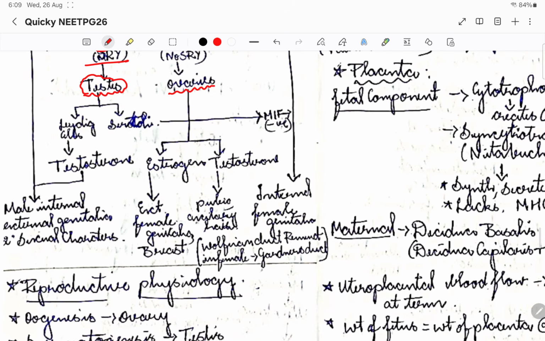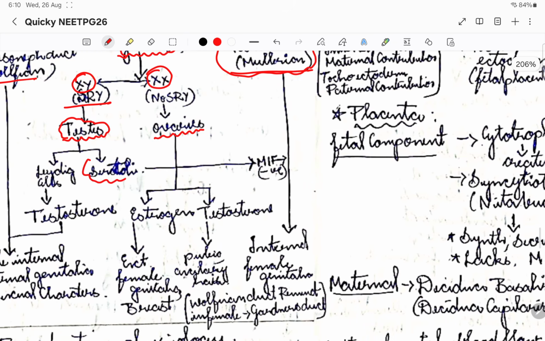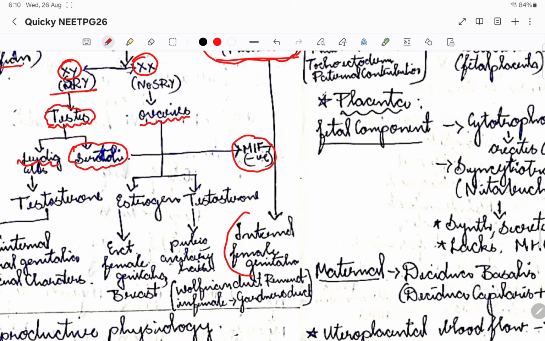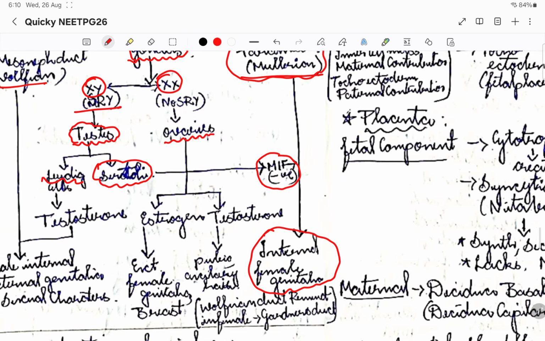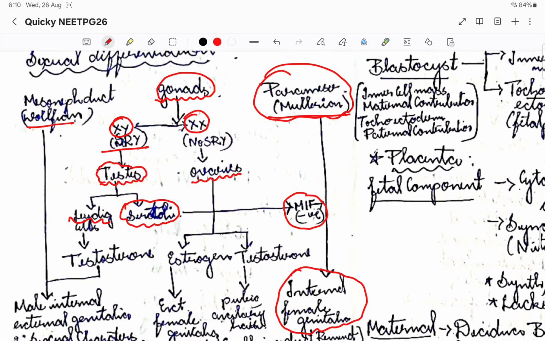The testis will start inhibiting the Mullerian duct through Sertoli cells. There are two types of cells in the testis: Leydig cells and Sertoli cells. Sertoli cells secrete something known as Mullerian inhibitory factor and will inhibit the development of the paramesonephric duct. So all the internal female genital organs will not be produced, and all the male genital organs will be produced. This is how the sexual differentiation happens.